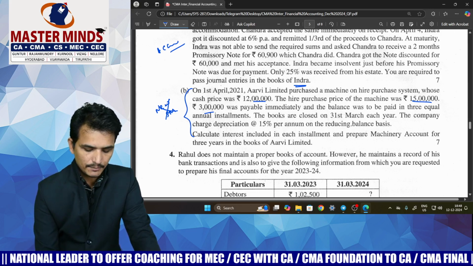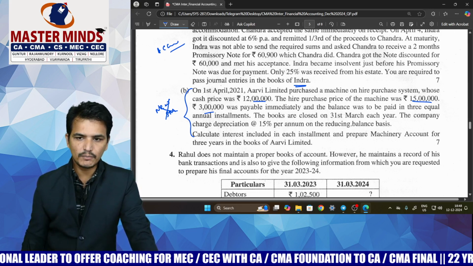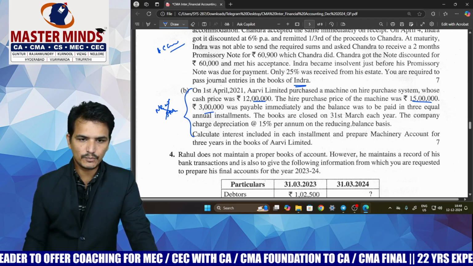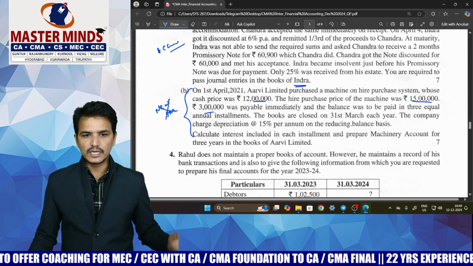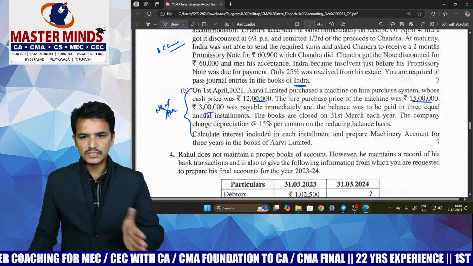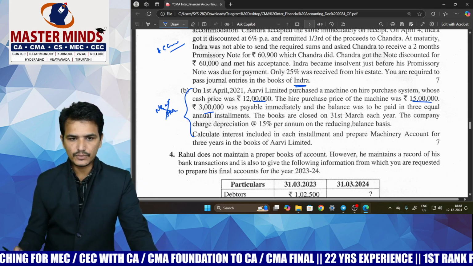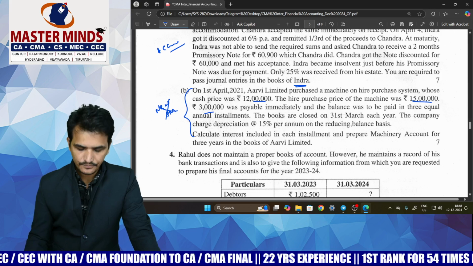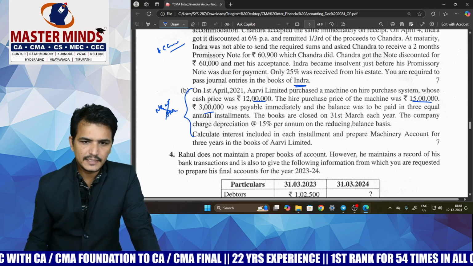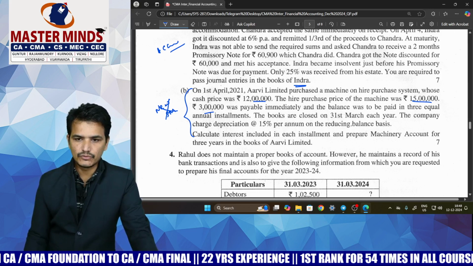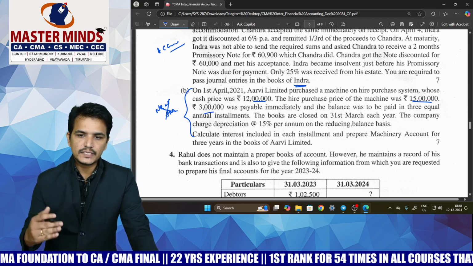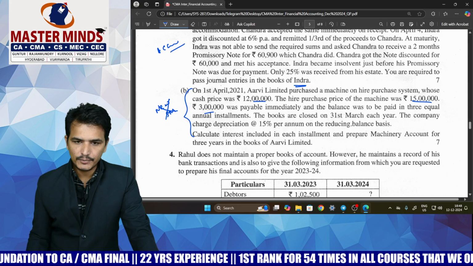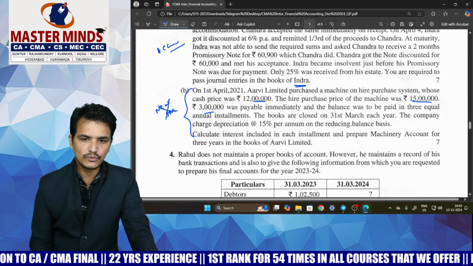Actually in the recent MQP there was a problem given which is similar to this kind of problem only. There they have followed the IRR method, but in the old study materials we have a different approach for calculation of the interest included in each installment. But in the new study material these kind of problems are not there. So only those students who have gone through the recent MQPs will be able to answer this